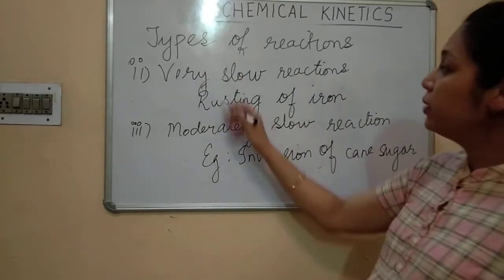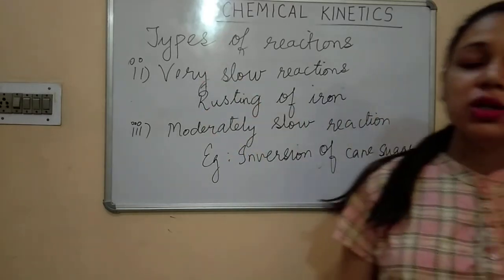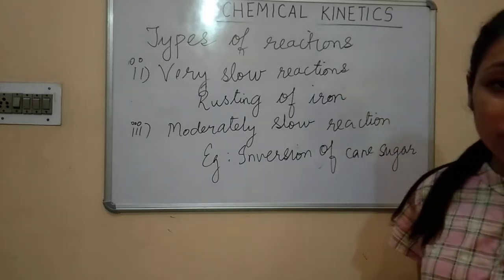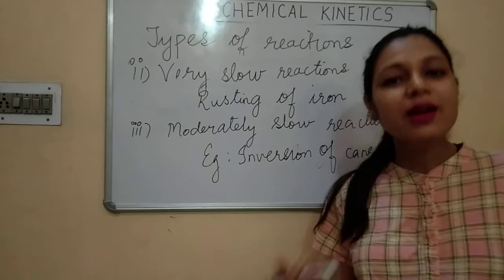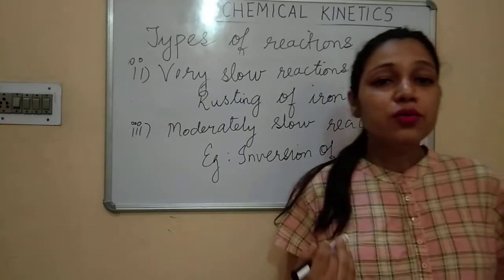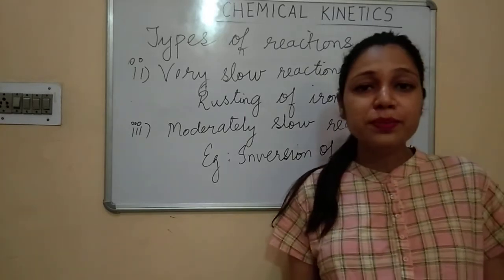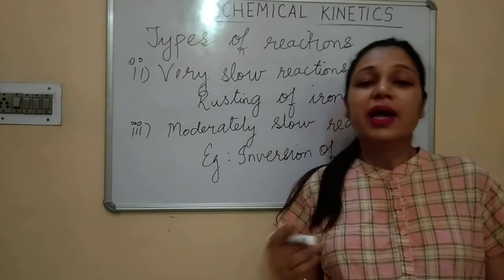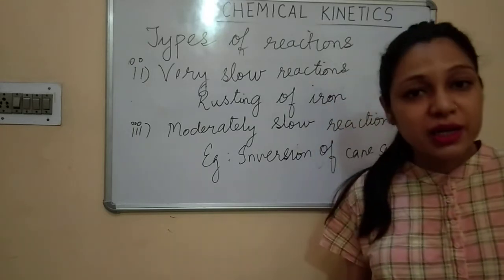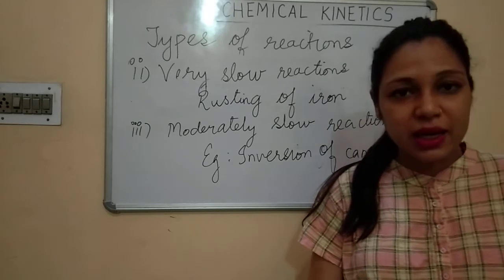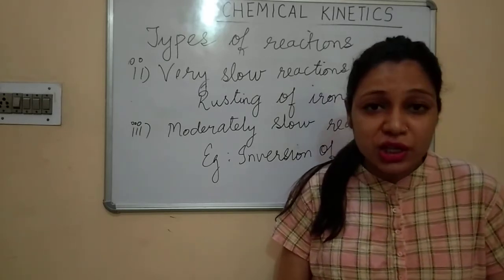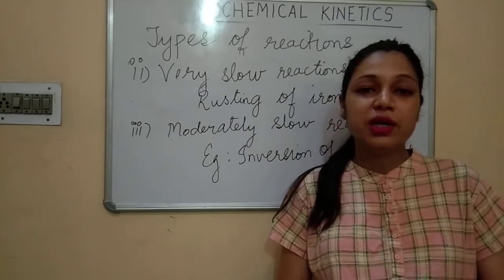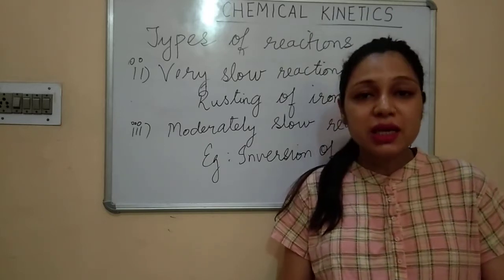Okay, so we have studied three types of reaction on the basis of what? On the basis of speed with which they are occurring. First one was very fast reaction. Example we know, precipitation of AgCl. The PPT was formed by reaction of AgNO3 with NaCl.